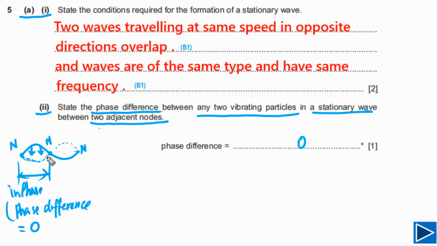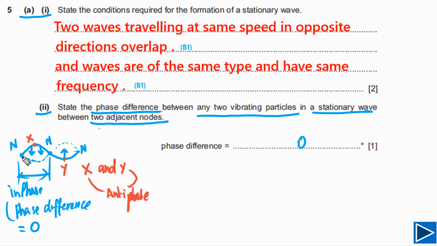Phase difference 0. But if you look at the particles between the next two nodes, when these particles are at the peak, these particles will be at the lowest point, and after that they will start moving up. Let me explain a little bit more about that. Let's say we have one particle here, particle X, and one particle here, particle Y. X and Y are in antiphase.